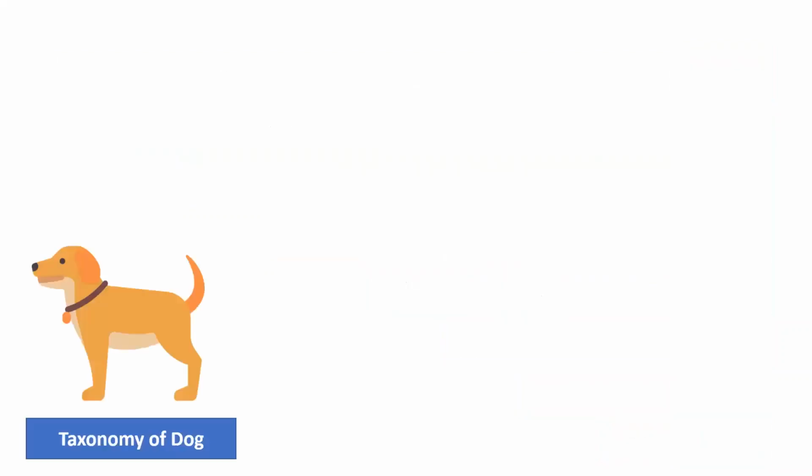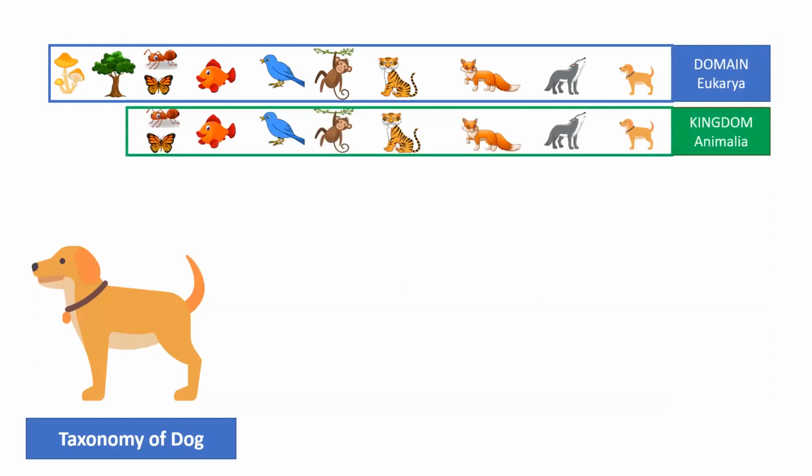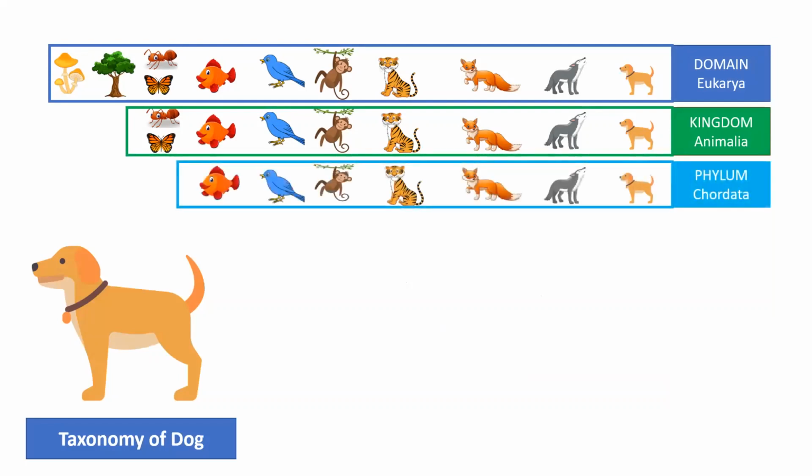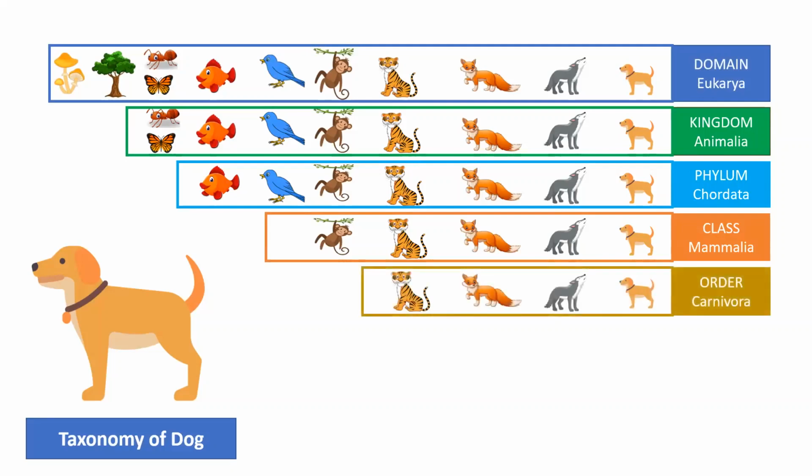For example, if you move to the taxonomy of a dog, then what is the domain? Domain is eukaryotes, that is, a dog has a separate nucleus with a membrane. The next kingdom will be Animalia, because a dog lives among animals and is from the kingdom Animalia. Then it has a definite backbone, so it comes under phylum Chordata. And it is of class Mammalia because it produces milk, gives birth to babies, and its body is covered with hair.